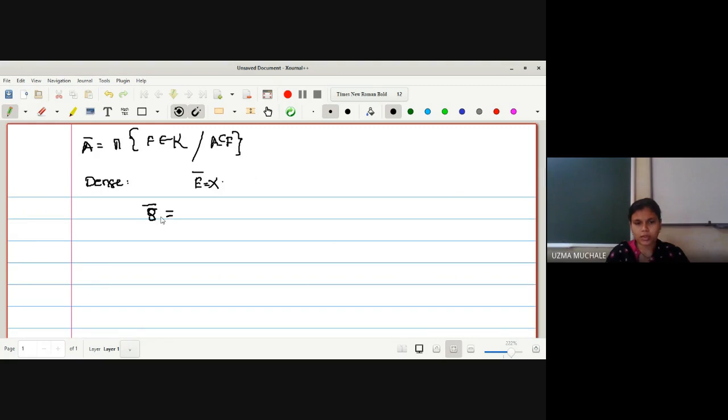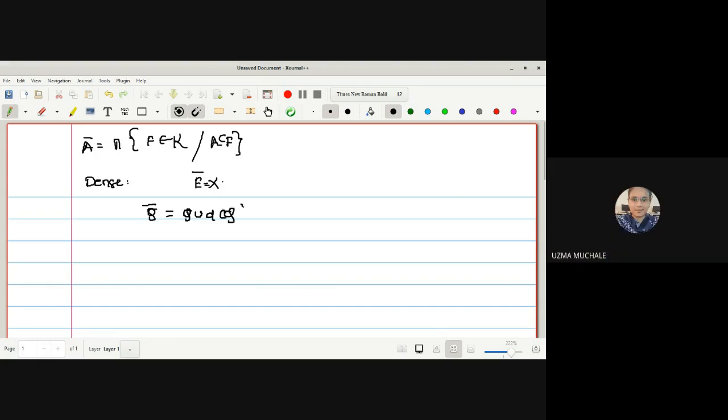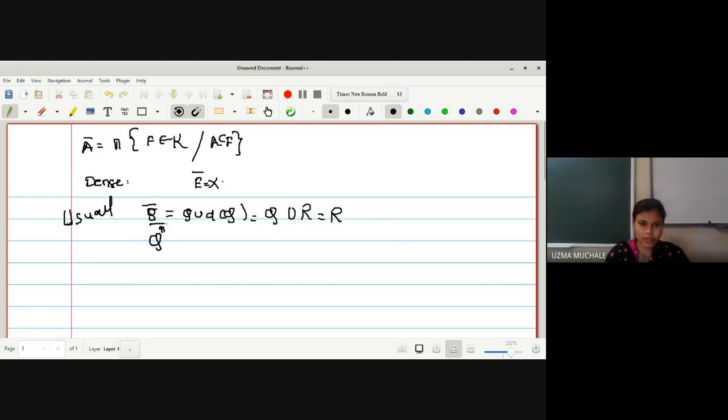For the set of rational numbers, we take Q union the derived set of Q. We have discussed in detail why this is the set of real numbers. We found that every point of R is a limit point of Q. This we have seen for the usual topological space. Even for the irrational numbers, we get that the closure of the irrational numbers is R, that is, every point of R is a limit point of the irrationals.